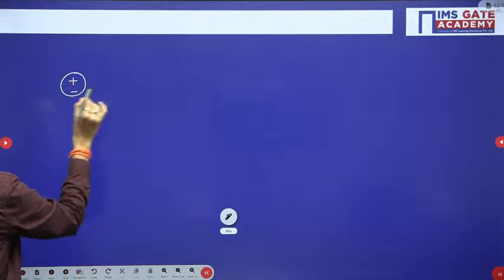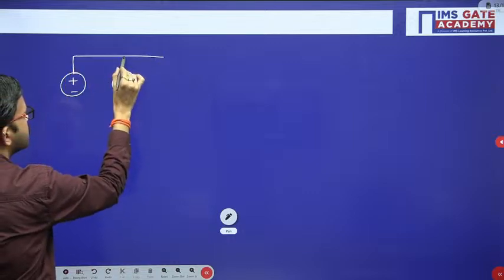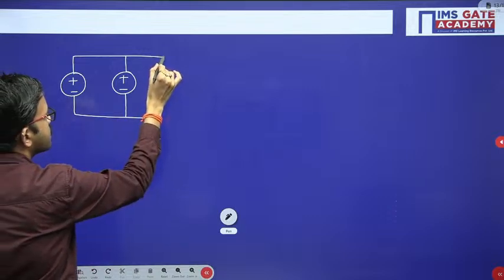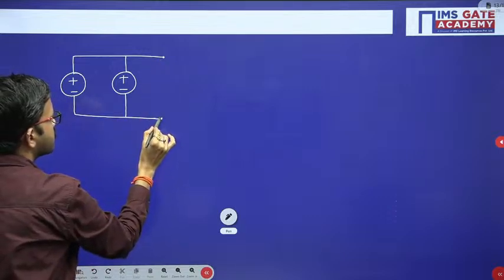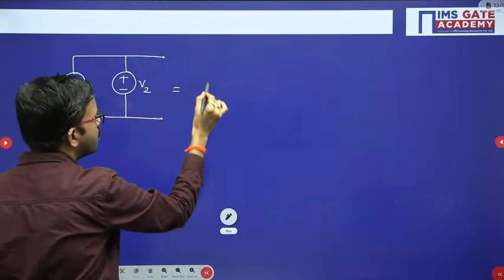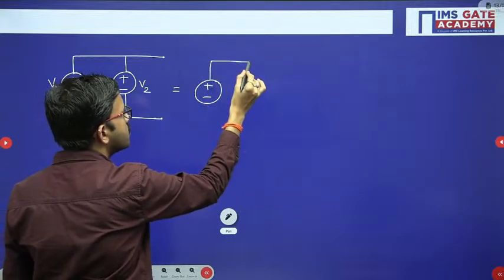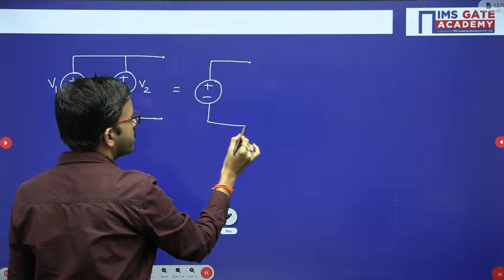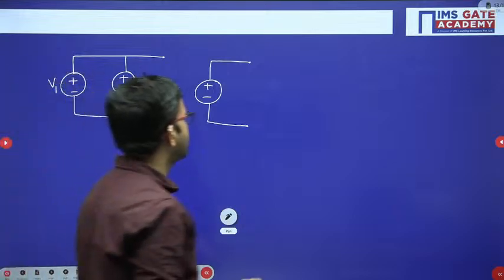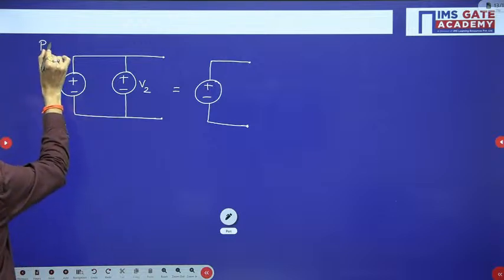So voltage sources I am representing in parallel. Here this is V1, this is V2. If you want to represent it as a single voltage source, in this case what will be this value? All of you give it, right? This is the most interesting. Here I have connected voltage sources in parallel.